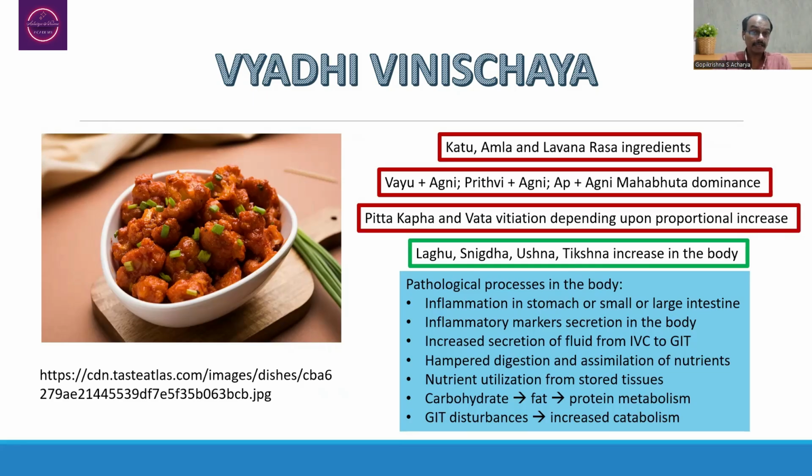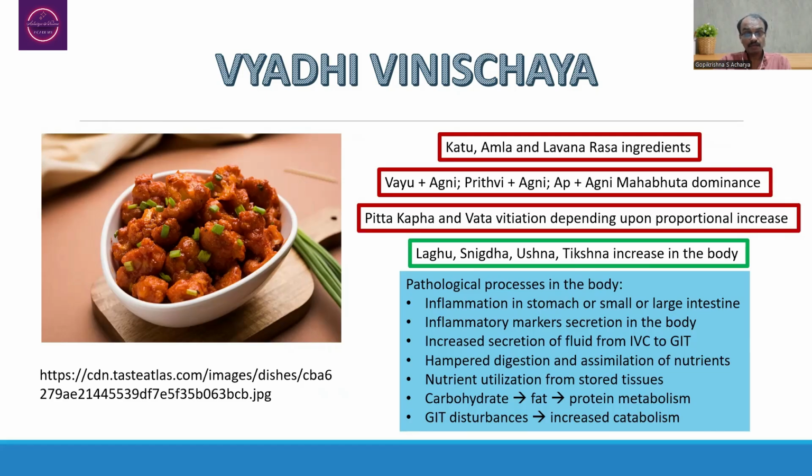In a matter of 30 minutes later, that will be responsible for fat metabolism. That is the stored fat in the subcutaneous tissues of the buttock, breasts, abdomen, cheeks, etc. They are going to get converted into circulating fat. Thereby, nutrient utilization starts to occur because of this. Because of this, we can say there will be increased catabolism taking place. Because of that, the person will have Vata dosha vitiation.